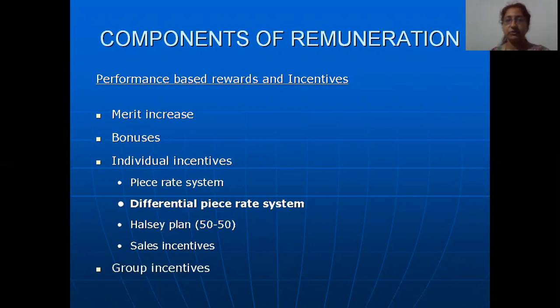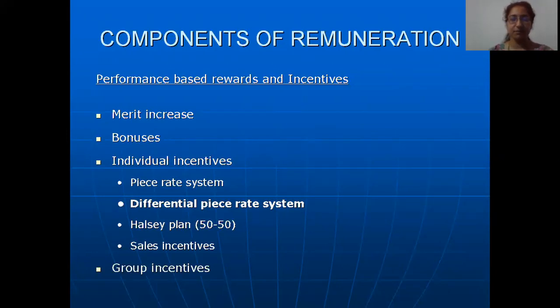Supposing the worker has produced 12 units, please remember, up to 10, there is a certain rate per unit. The moment you go beyond 10, there is a different rate. So if the worker has produced 12 units, for the first 10 units, they will be paid 100 per unit. So 10 into 100, they will be paid 1000. The next 2 units, they will be paid 2 into 200, which will be 400. So now their earnings is 1400. So this is the way in which the differential piece rate system operates.